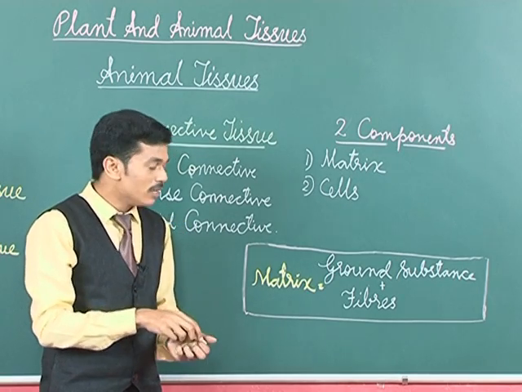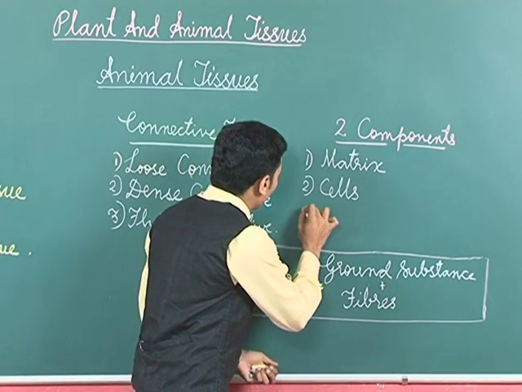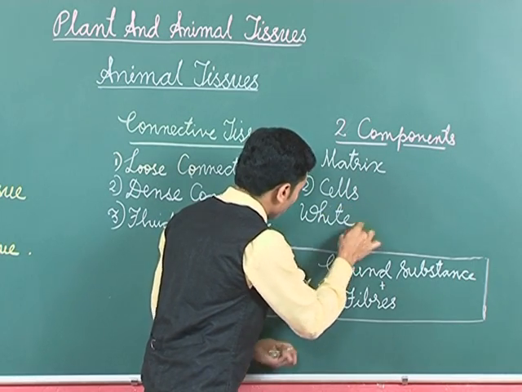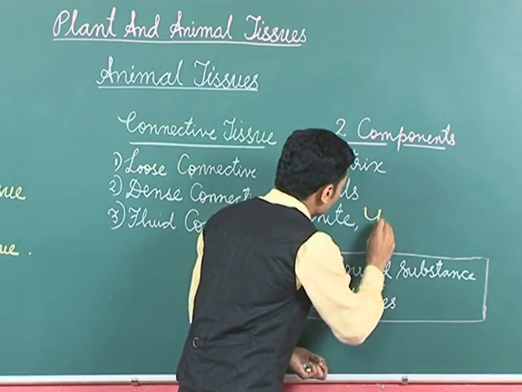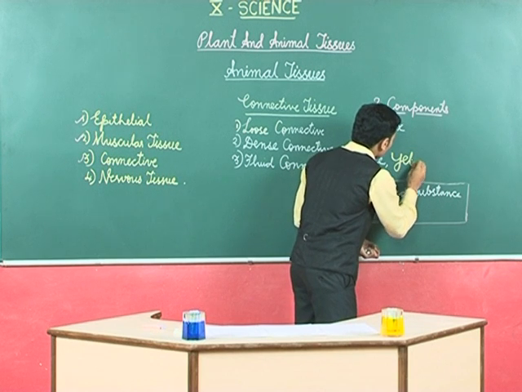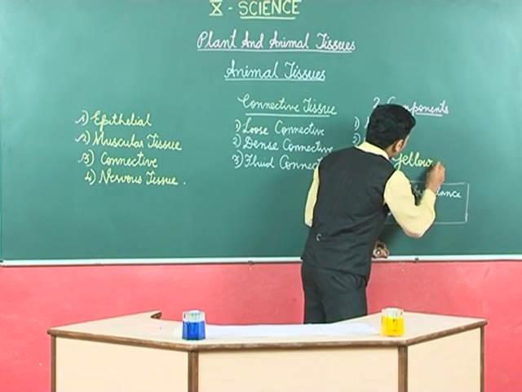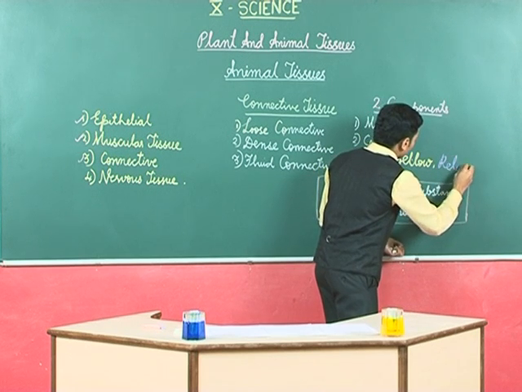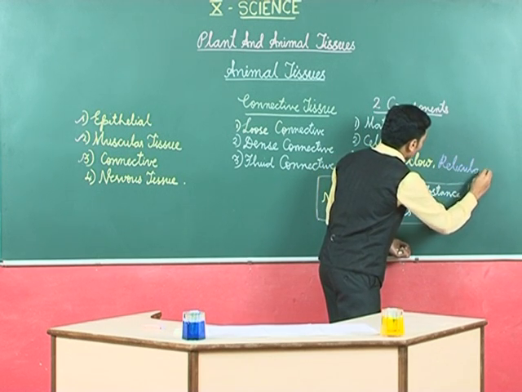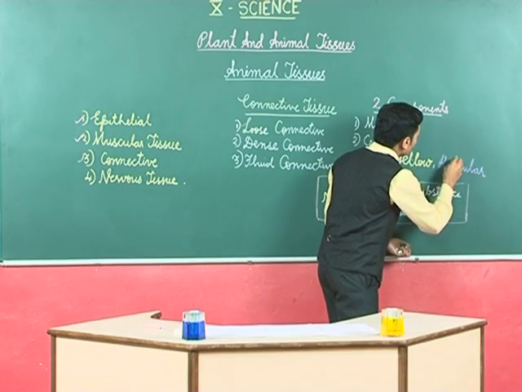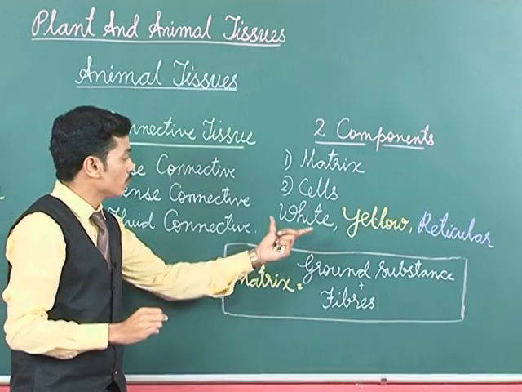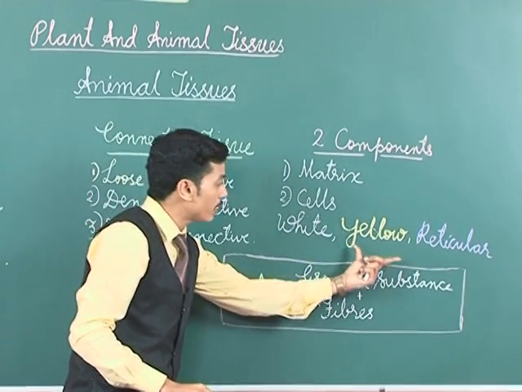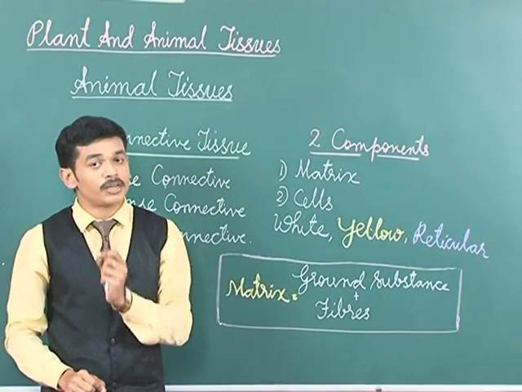So, dear students, there are three types of fibers: white fibers, yellow fibers and reticular fibers.